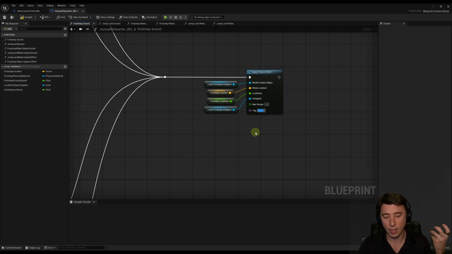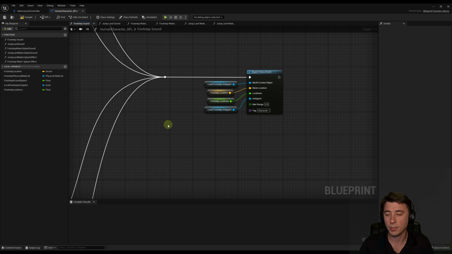Now, if you hear a footstep sound, I suppose it could be a weird footstep sound, like if it's a Yeti, but typically if every character has shoes, shoes make a distinct type of sound, it's going to sound like a person. So we are going to give these sounds a tag of character. And that's simply a way of differentiating these noise events from every other noise event that's going to occur in the game that's not related to a character.